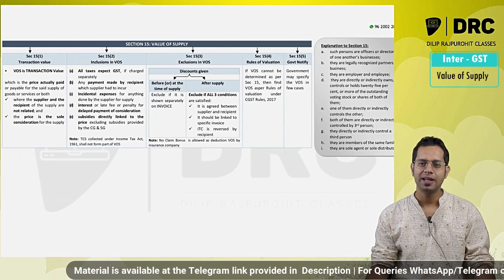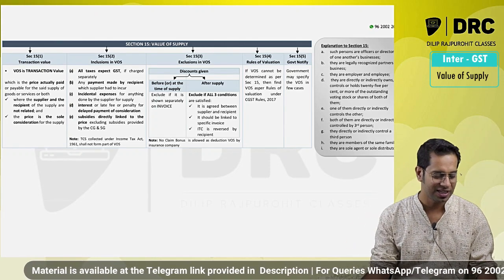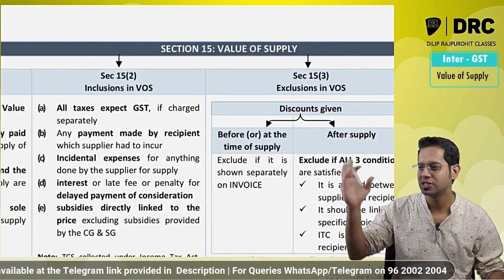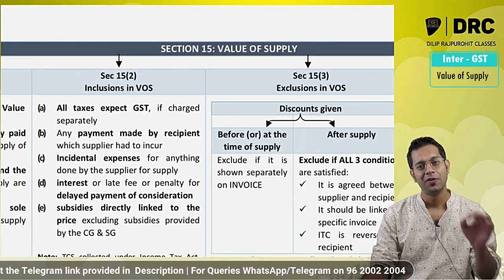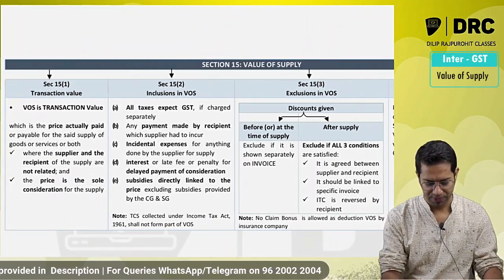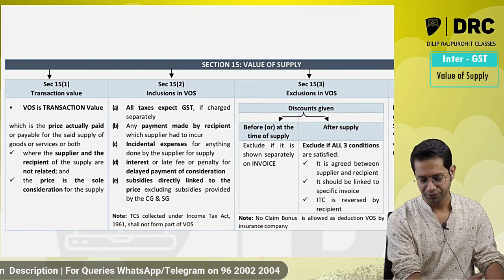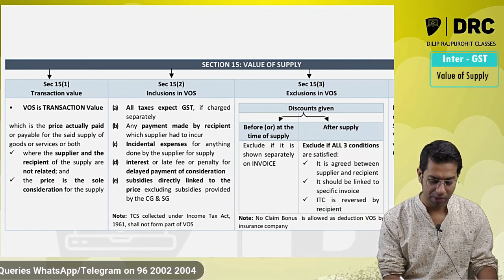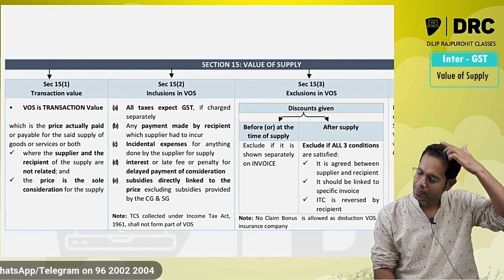So with this being said, let us straight away start our discussion on this beautiful topic called value of supply. In today's lecture, we are going to discuss section 15, which is value of supply. A very small section, the smallest topic also. But from an exam point of view, it is an important topic because they normally ask questions on this value of supply.